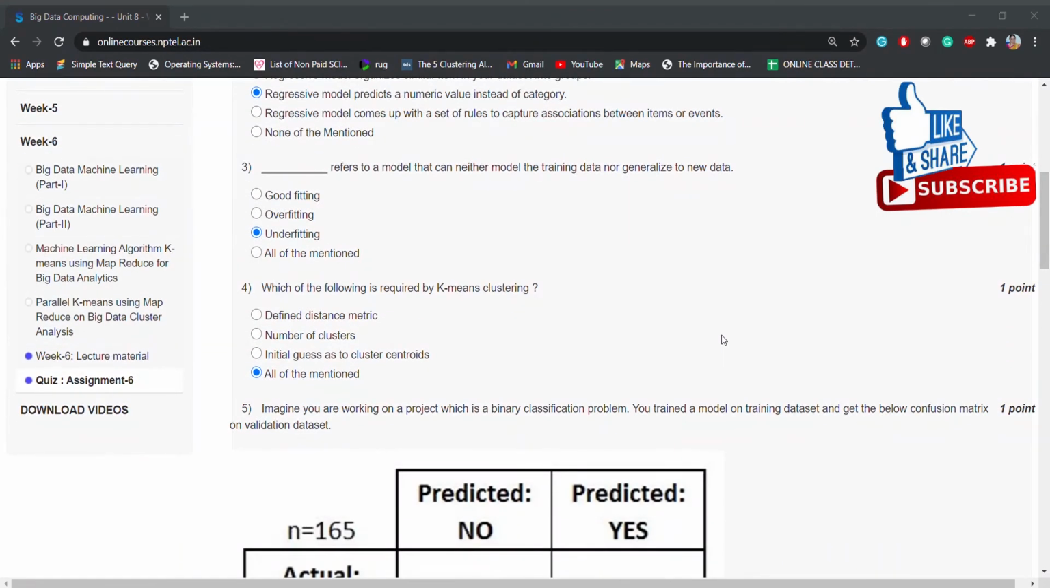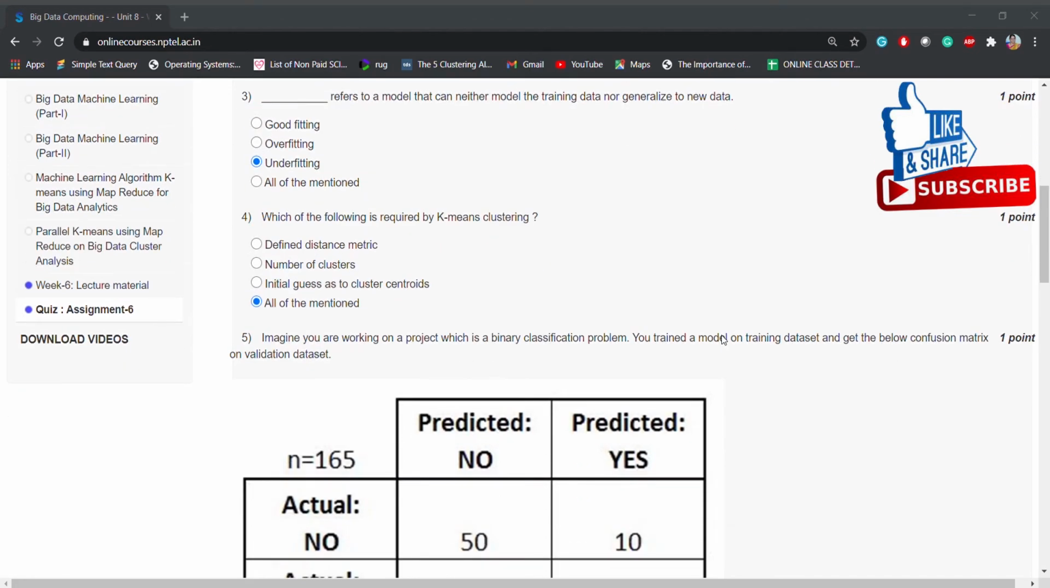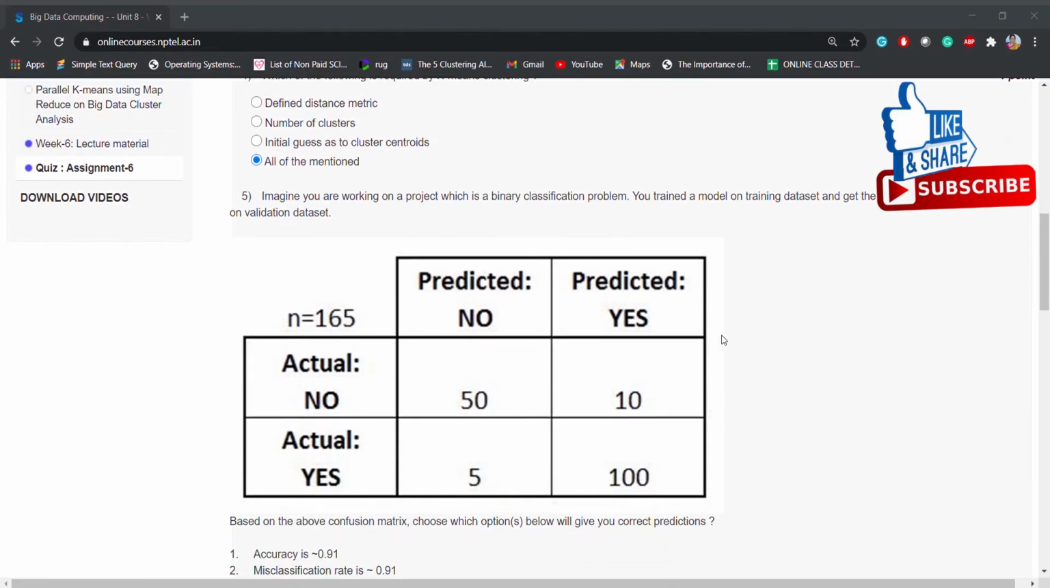Dash refers to a model that can neither model the training data nor generalize to new data. The options are good fitting, overfitting, underfitting, all of the mentioned. The answer is underfitting. Coming to the fourth question, which of the following is required for K means clustering? The options are define distance metric, number of clusters, initial guess as to cluster centroids, all of the mentioned. The answer is all of the mentioned. Coming to the fifth question.